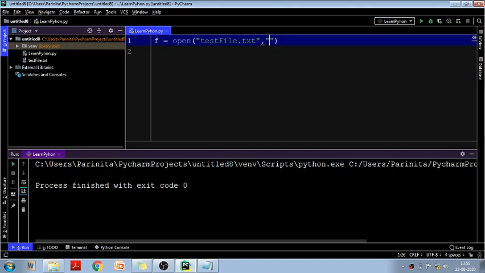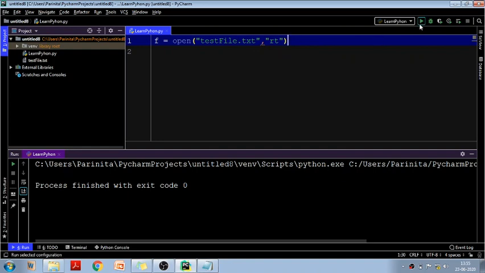Now how can you use it? For example, I want to open a file. Let's say this is my file, test file.txt, and this is my text file, so T will be there, and let's say I just want to open it to read the content, so I can mention it like this, RT. Got it? So how do I have to write it? F equal to open, and inside the bracket I will write the name of my file and then comma RT.